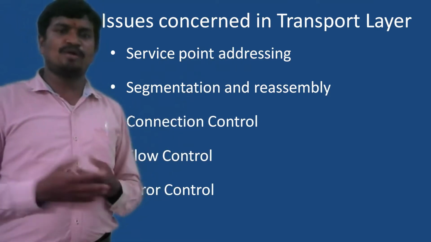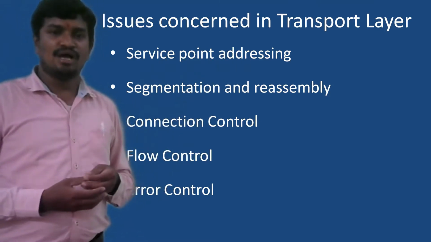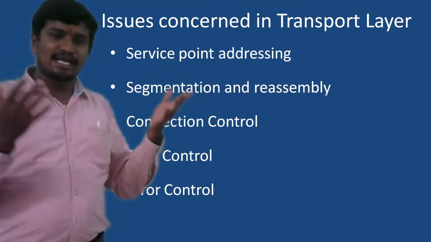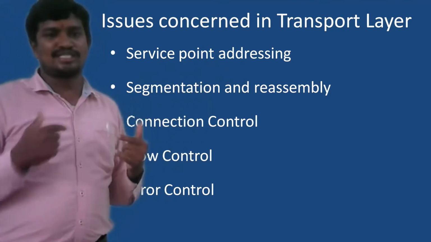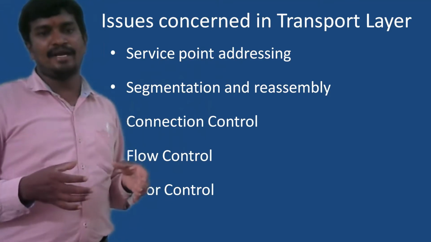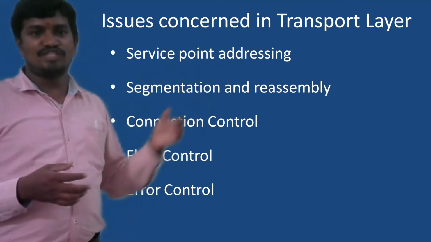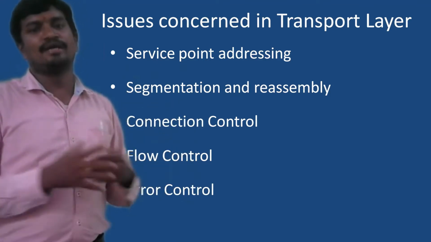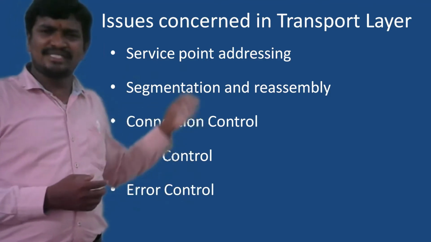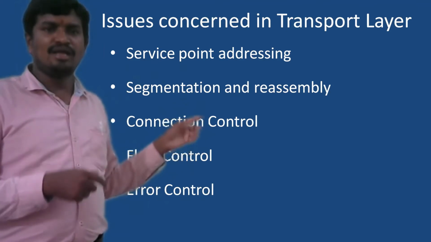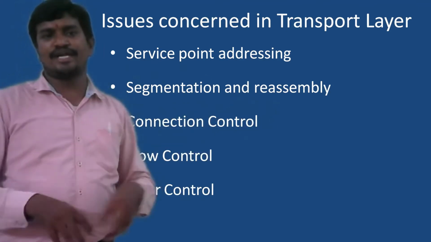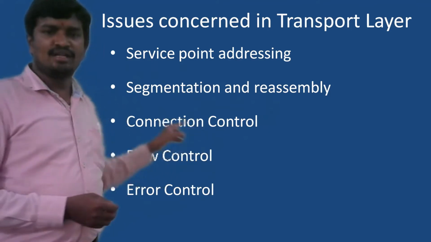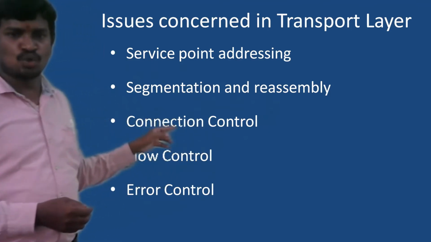And then one more job of this layer is segmentation. These segments are prepared from the data coming from different processes. And assembling and deassembling, these two. Assembling means at the sender side it is assembled, and whenever it reaches the destination, it has to be properly reassembled. Then we just now talked about connection control.